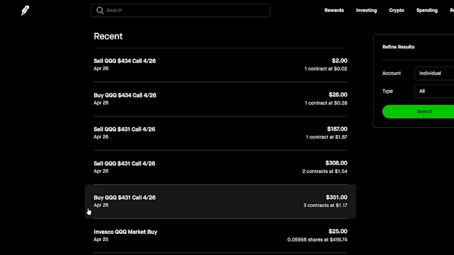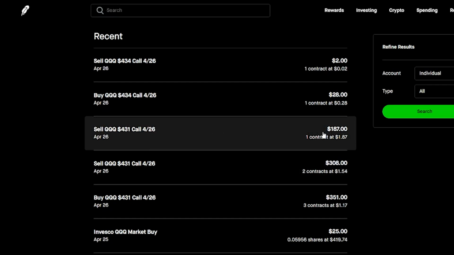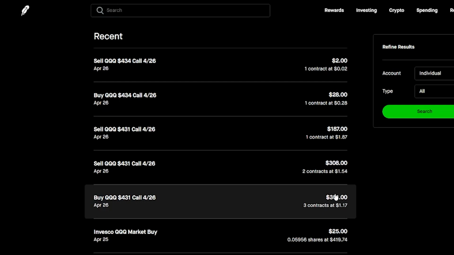So as you guys could see, the first buy here was a QQQ call for 431, expiration the same day, on 426. I got 3 contracts at $1.17 for a total of $351. All right, then I end up selling 2 of those contracts here for 308, and then the final one I sold for 187. So in total, like I told you guys, on this play I made 144.